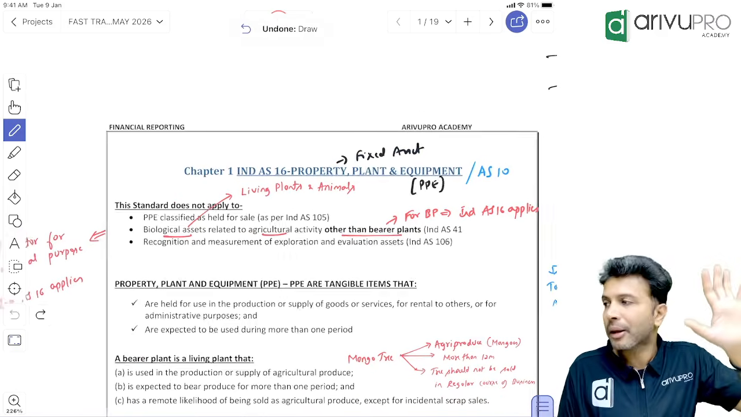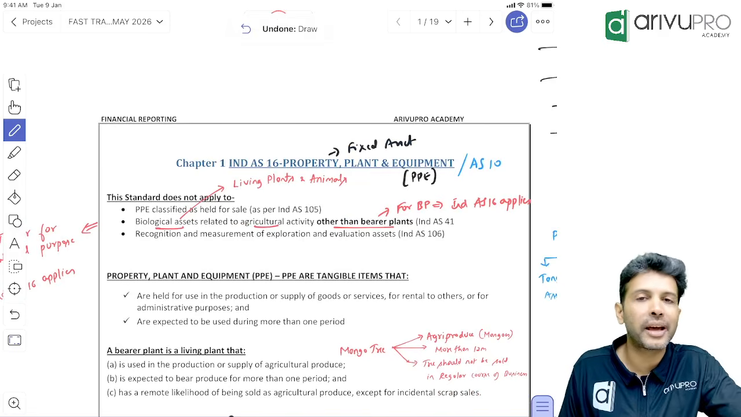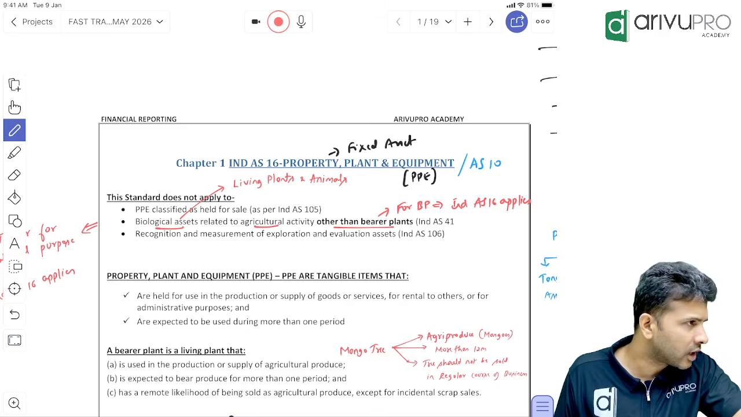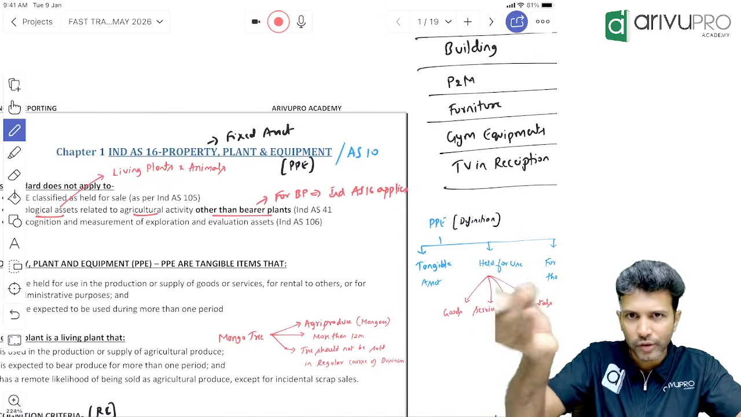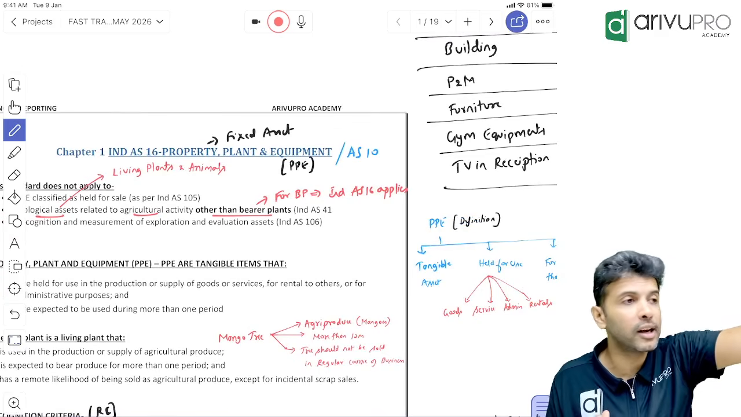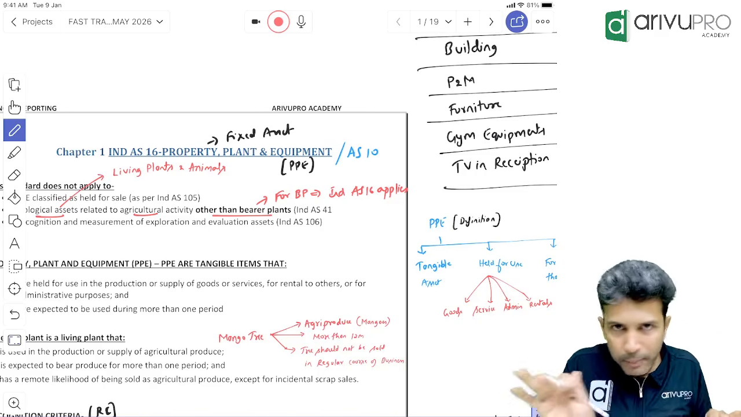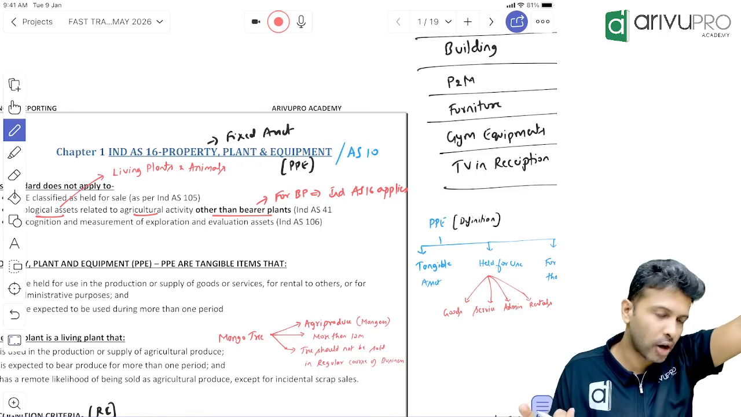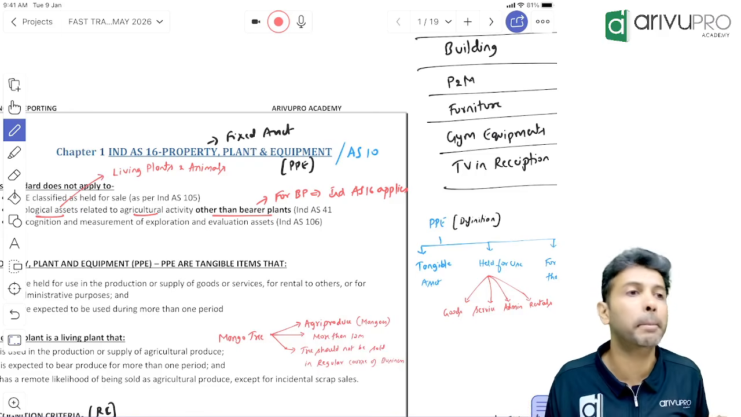Okay. Now, bearer plant. If you want to call a plant a bearer plant, there are 3 conditions. What are they? From that plant, you should get agricultural produce. You should get that agricultural produce for more than 1 year. The plant should not be sold in the regular course of business. You should only sell it as scrap. If all 3 are satisfied, then it becomes a bearer plant.